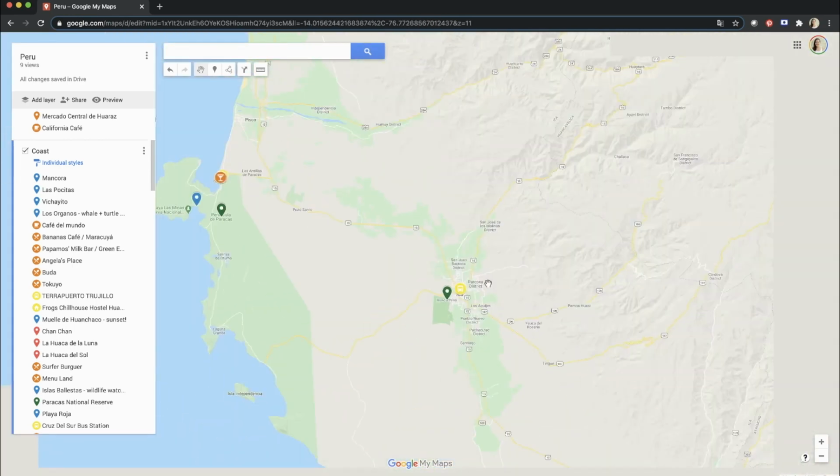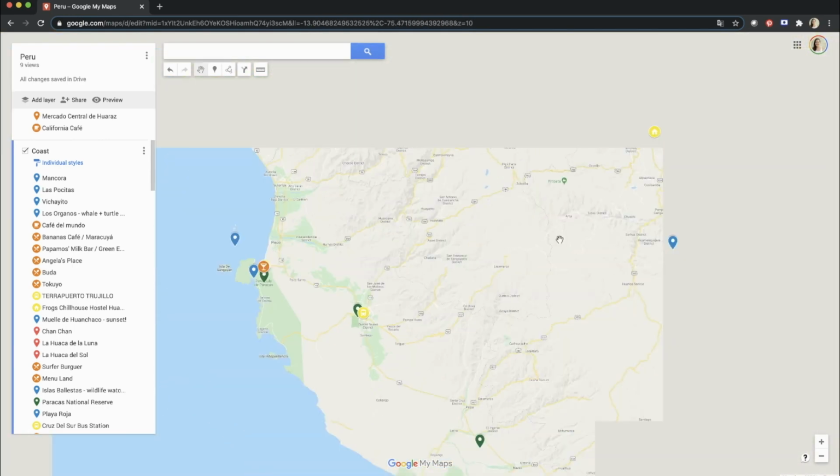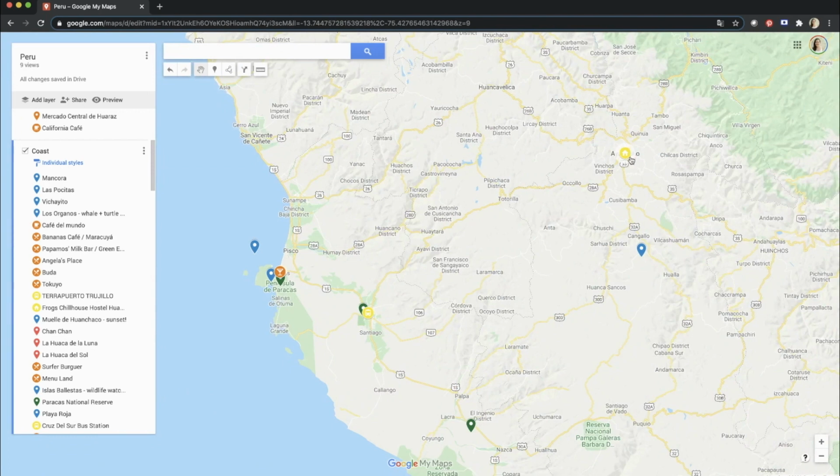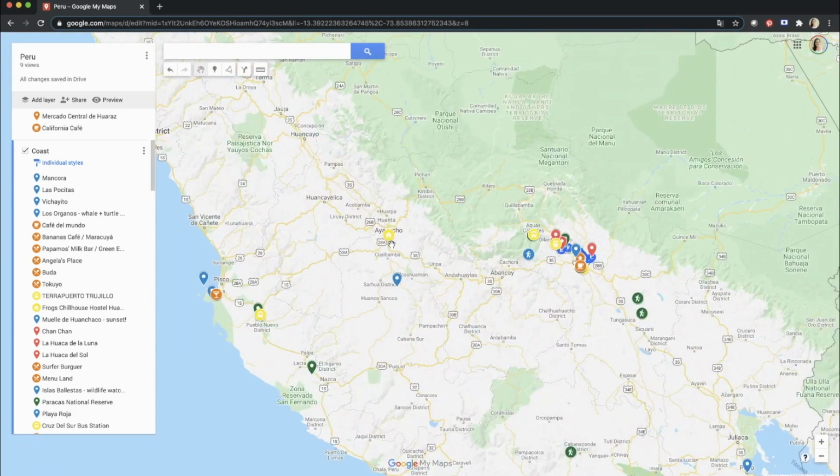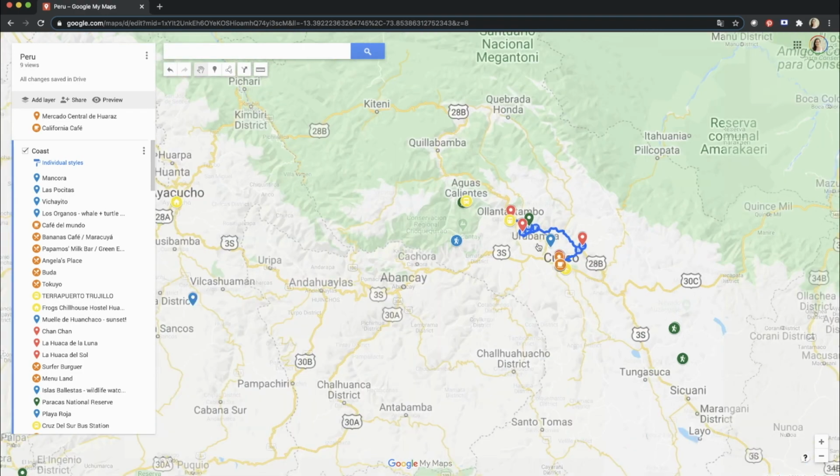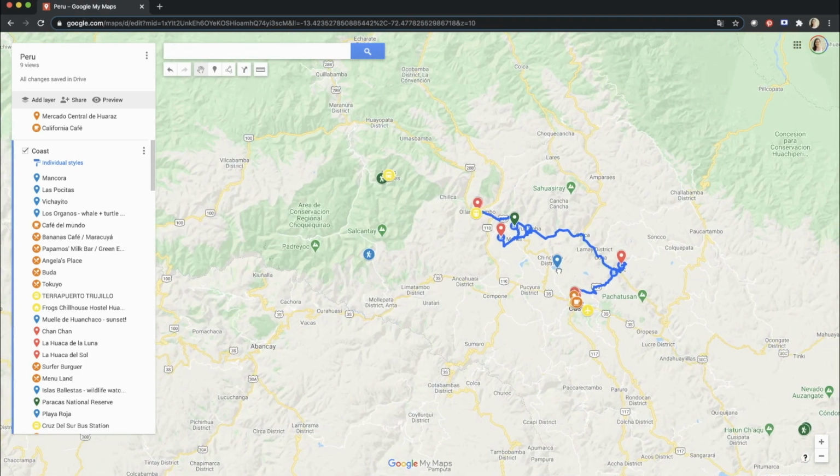Then from there, I'll travel by bus here to discover Milpu. And from there, by bus, of course, I will travel to Cusco. And I think I will have to spend there around a week because it lies at high altitude, so I have to acclimatize.